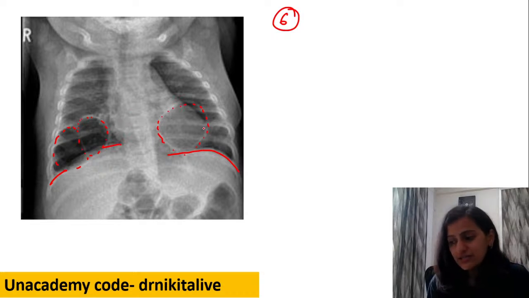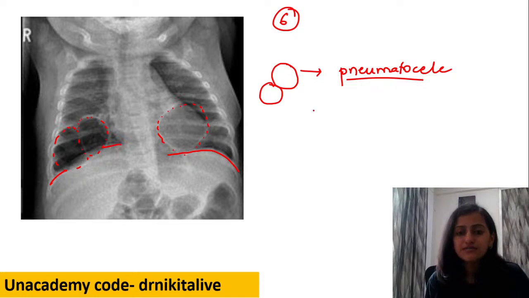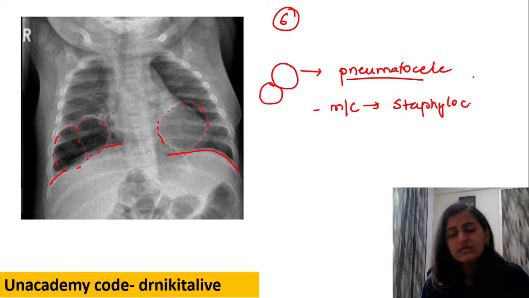Very good, Julie. Absolutely right. So this is a black colored cavity that you are seeing. There are these cavities, black colored, black means air. So these are pneumatoceles. Most commonly, pneumatocele is seen with staphylococcal pneumonia. It might be seen with others also, like Haemophilus and Klebsiella, but the most common is staphylococcus.